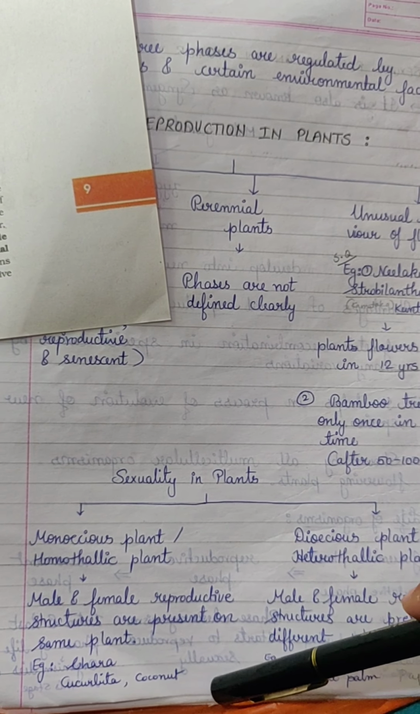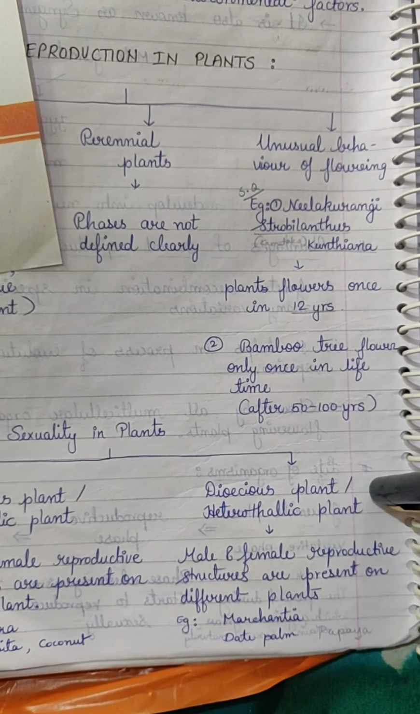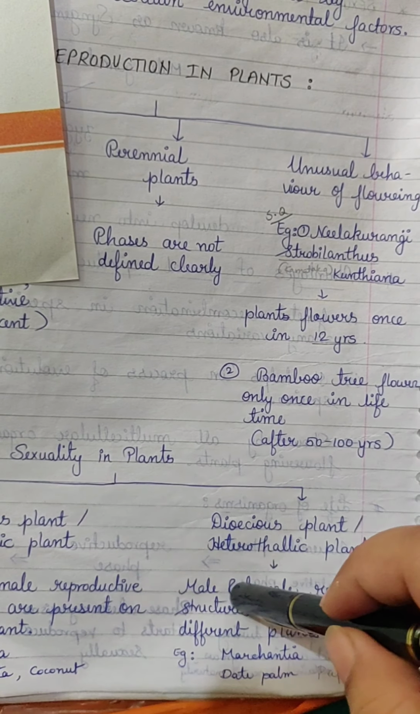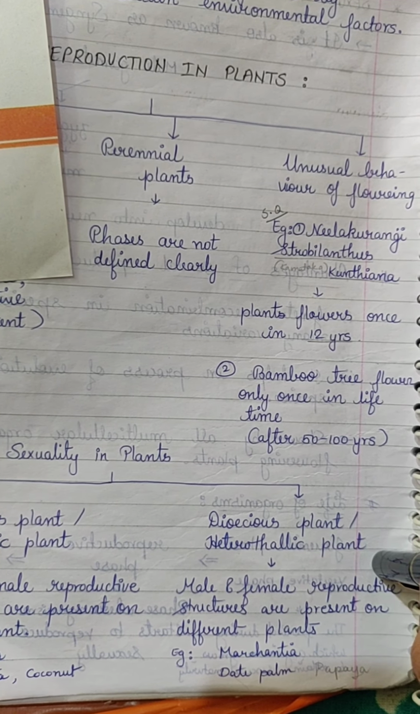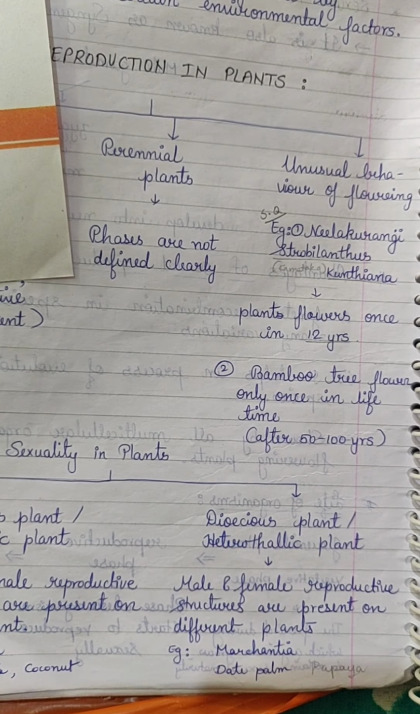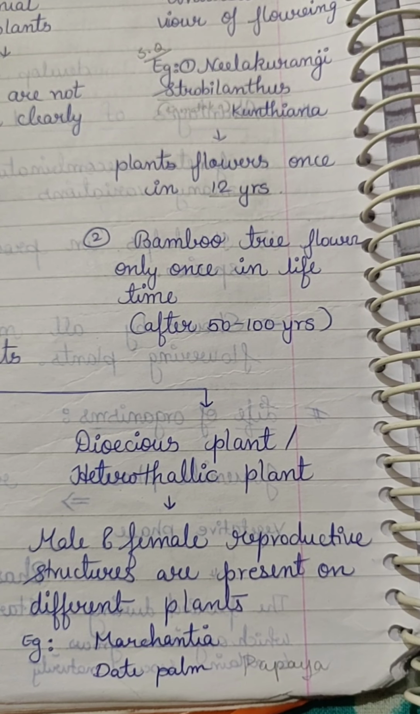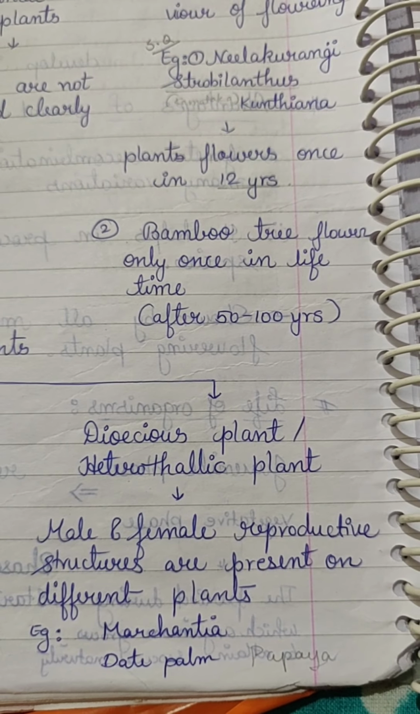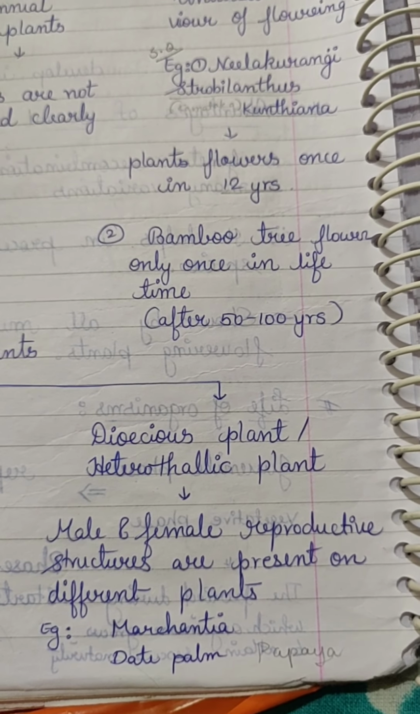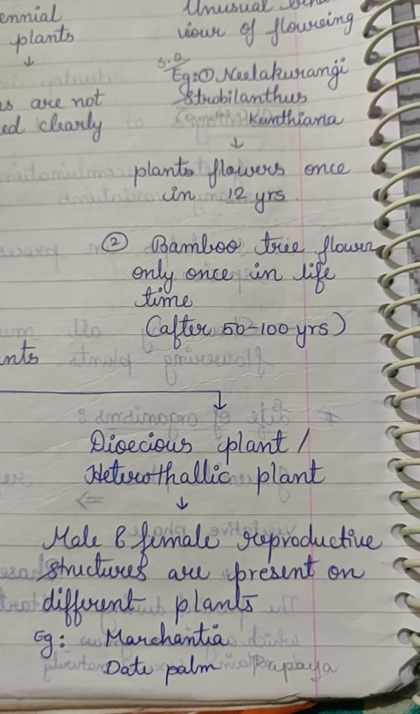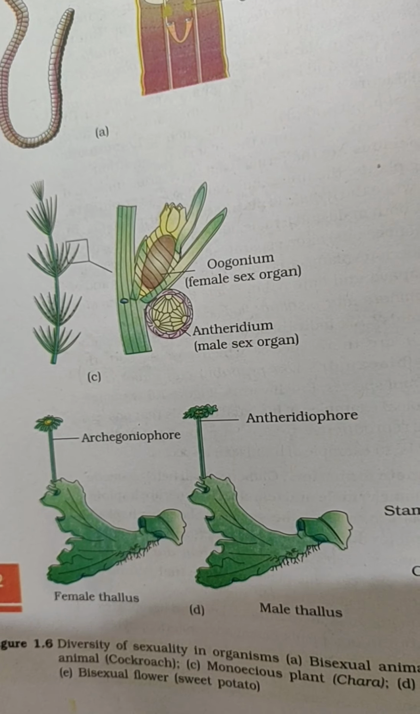Example: Chara, Cucurbita and coconut. Whereas in dioecious plant or heterothallic plant, male and female reproductive structures are present on different plants. You have a different plant bearing male flowers, and a different plant bearing female flowers. Examples of dioecious plant or heterothallic plant are Marchantia and date palm. You can also take papaya as an example of it.